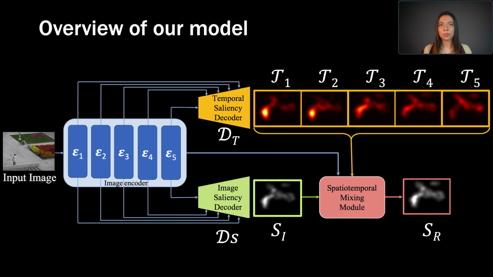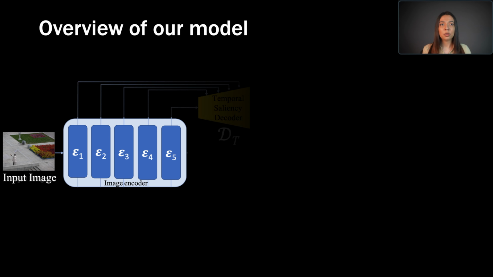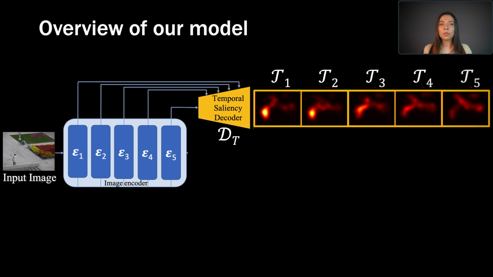Let us now introduce our framework. This is the overview of our model. Firstly, we extract image features using a pre-trained object recognition encoder. Then we decode these features by a temporal slice decoder to obtain one saliency map per time slice.